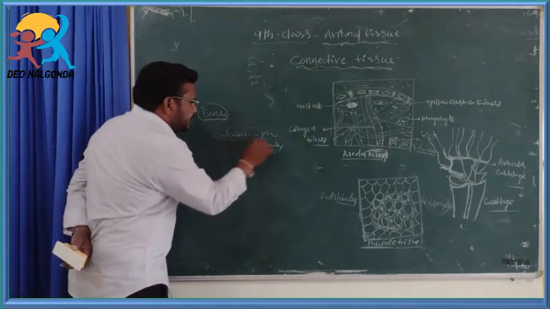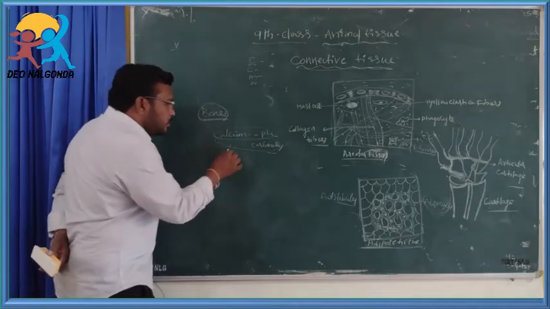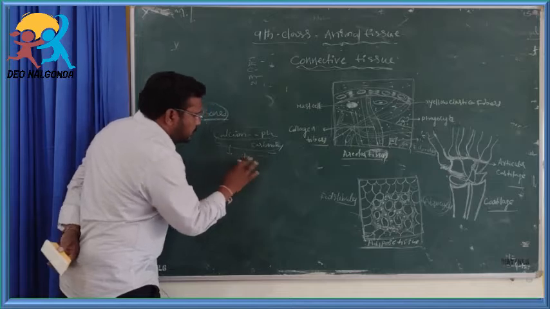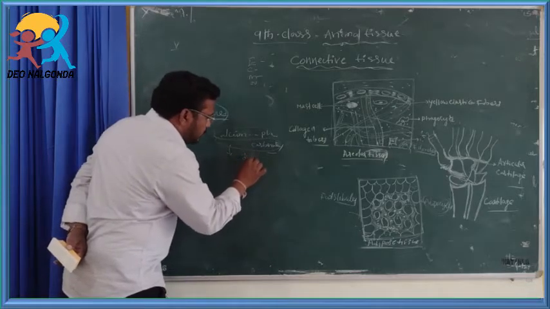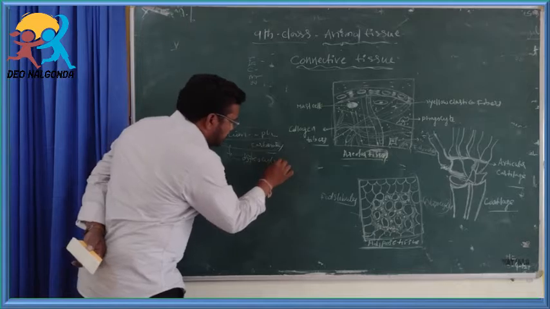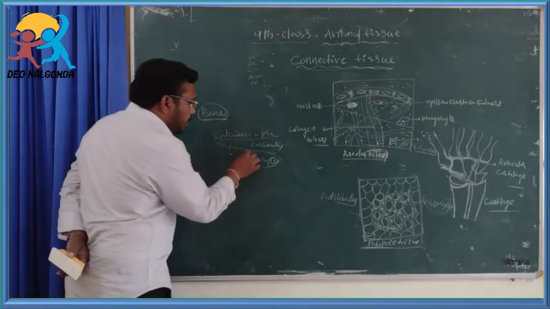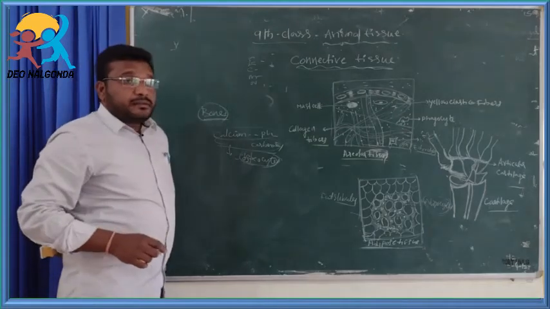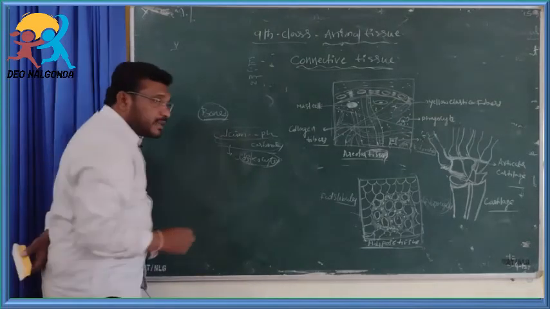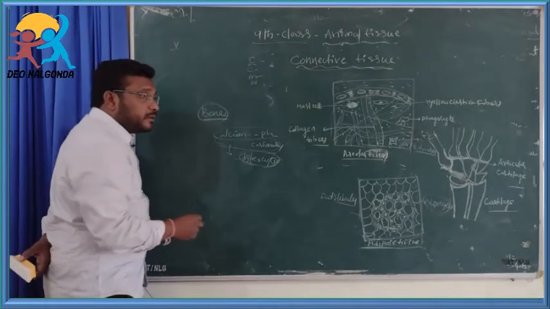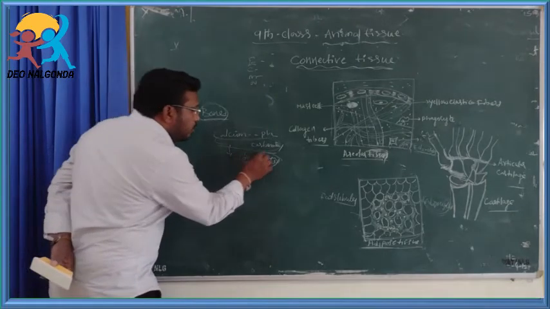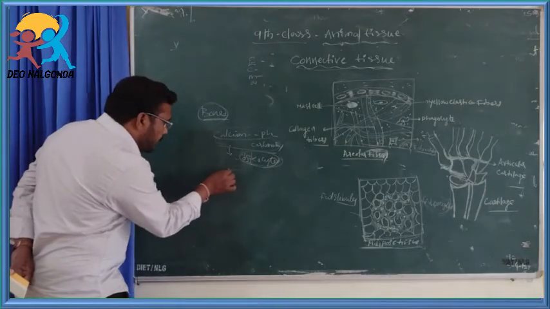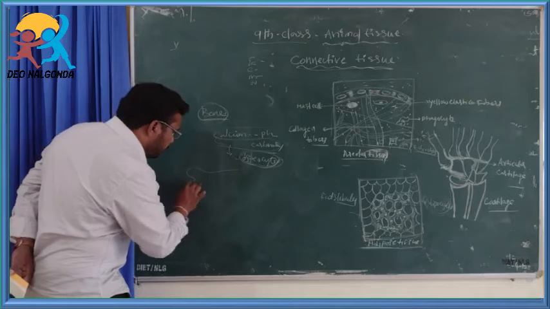These are secreted by the bone cells called osteocytes. Osteocytes are located at the central hollow portion of the bone. That is called bone marrow.